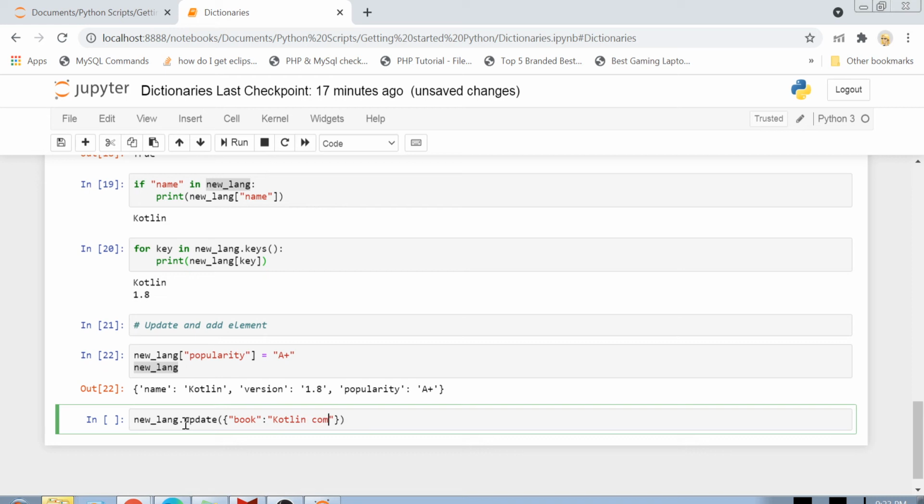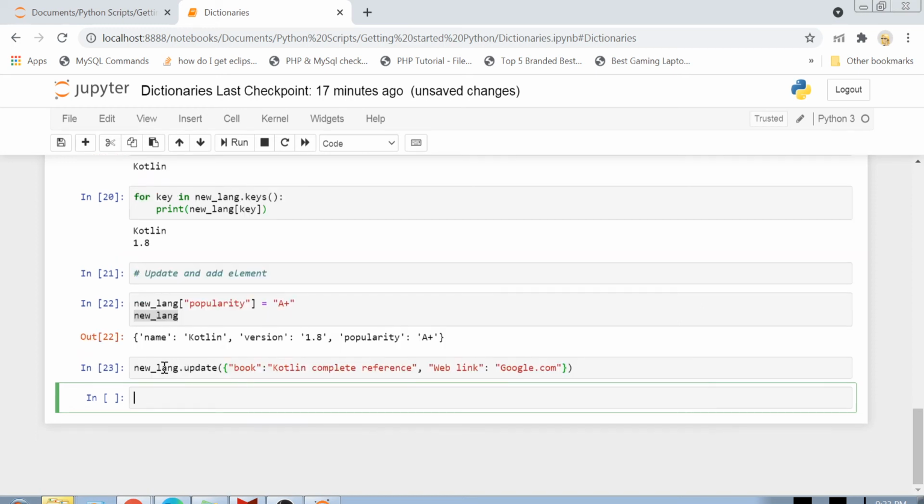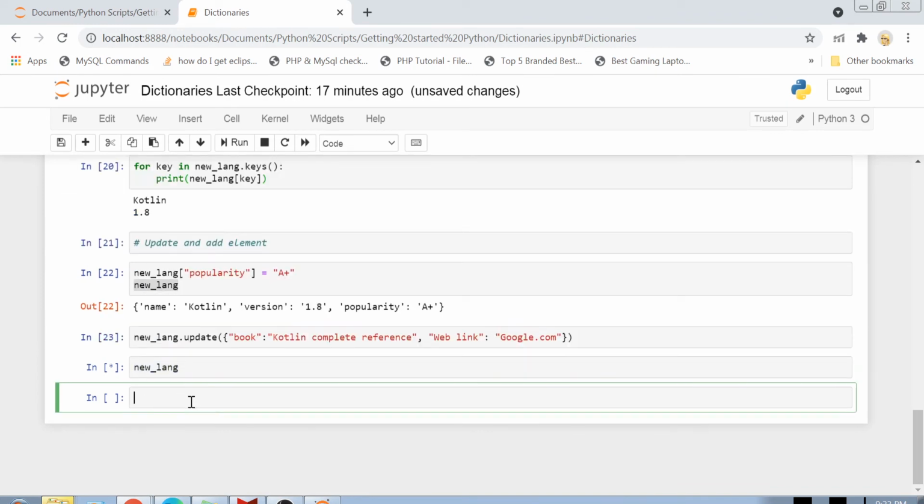And let's suppose another key is web link, and my web link is, let's suppose, google.com. So what I basically want to say here is that I want to add multiple key value pairs to my new lang dictionary. And you can see here that at once I have now added 2 keys to my dictionary using the update method.